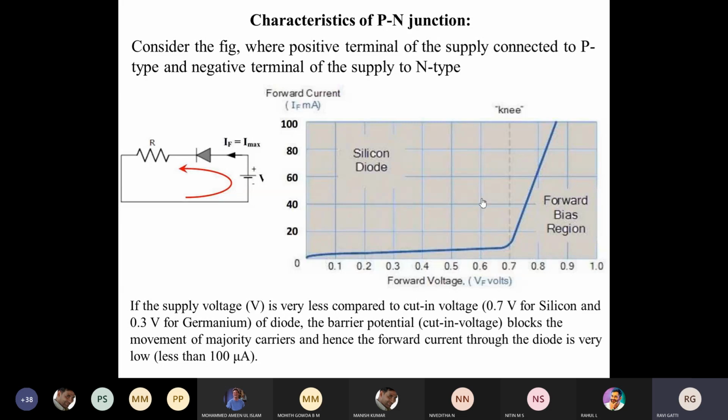Did you understand this one? What do you mean by PN junction characteristics? Yes. Shall we go next? Yes, yes, yes, sir.